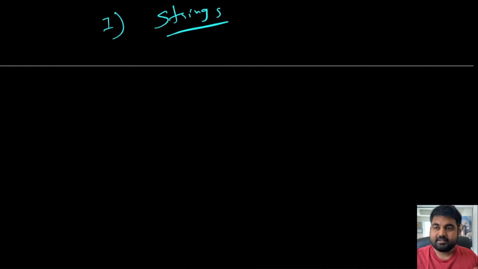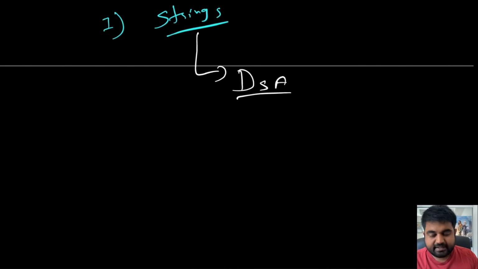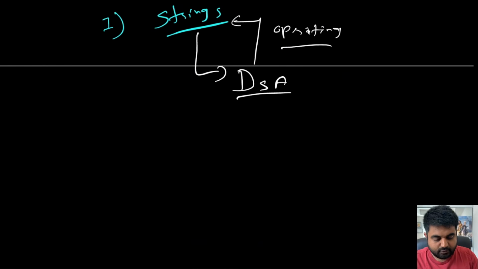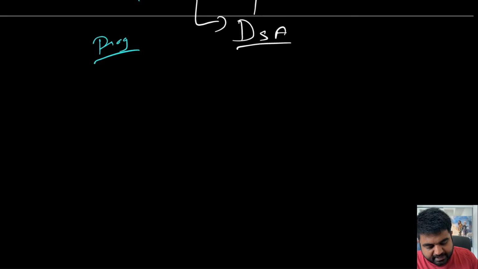But from the perspective of DSA problems and algorithms, we need to understand how to perform different operations on strings, what are the different ways we can do it, and what the common scenarios are. Because remember, you are always going to encounter strings programmatically, in your interviews, or in real world applications.